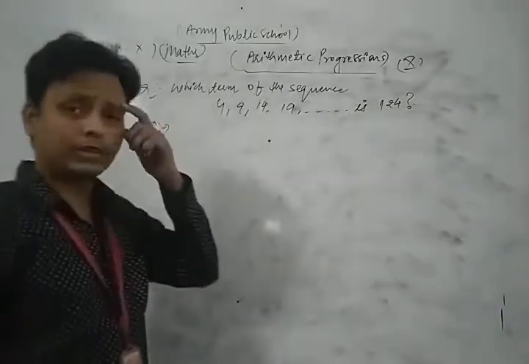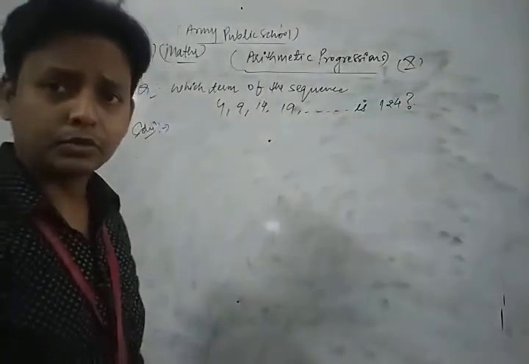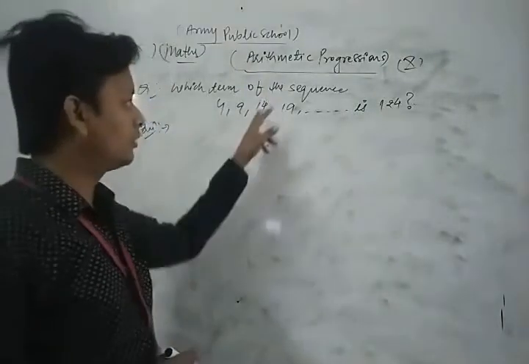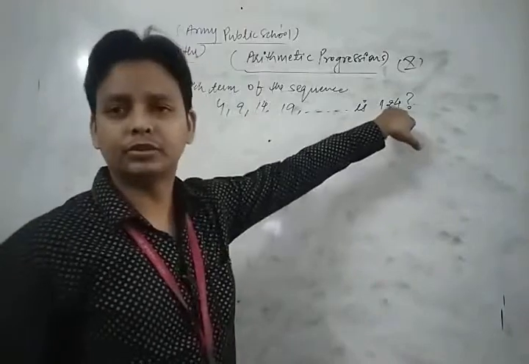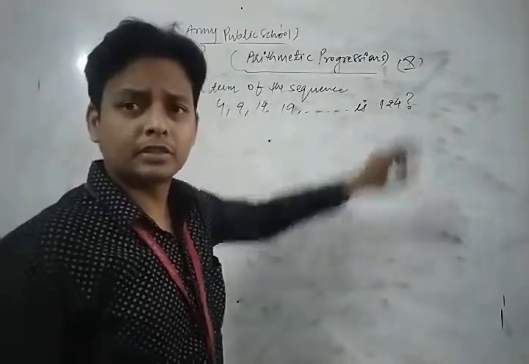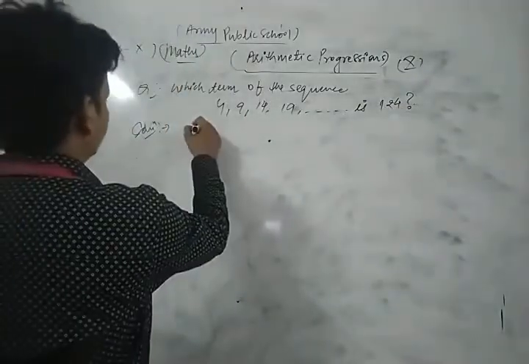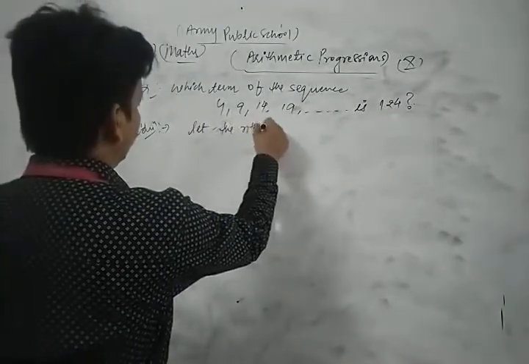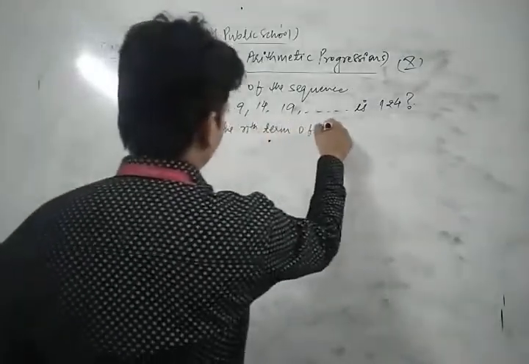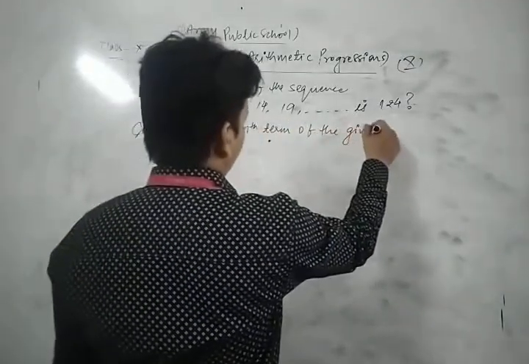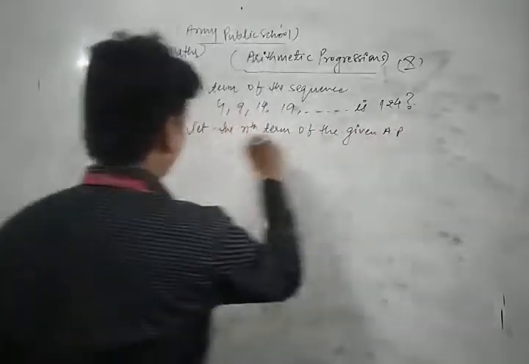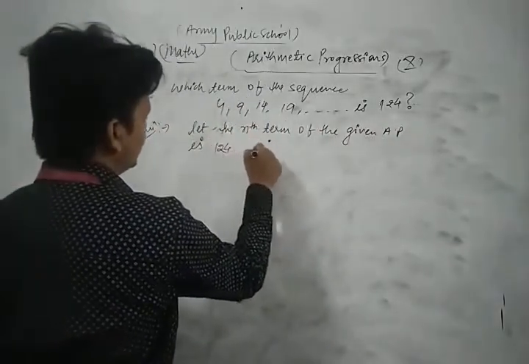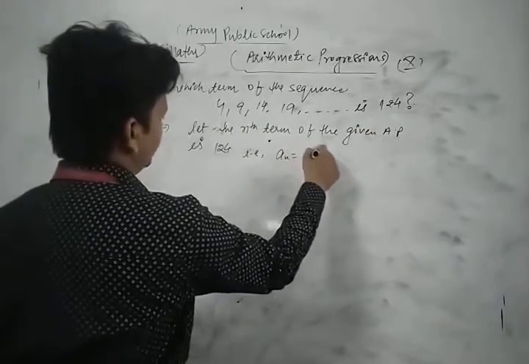Now, what is the process to solve this type of question? Here we find the number of terms, that is, which term of the AP this is. In this question, let the nth term of the given AP be 124.